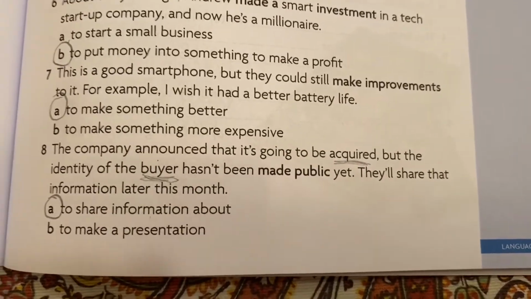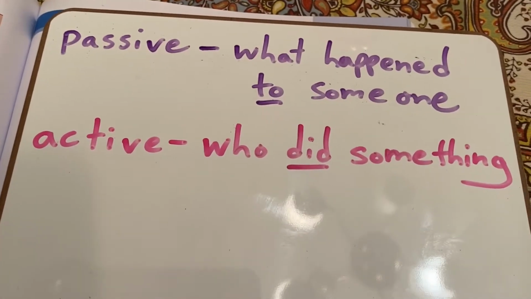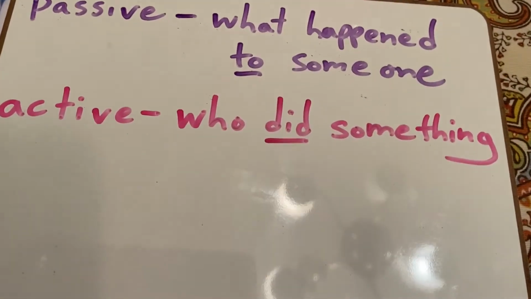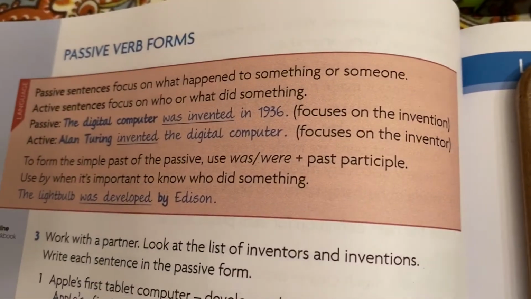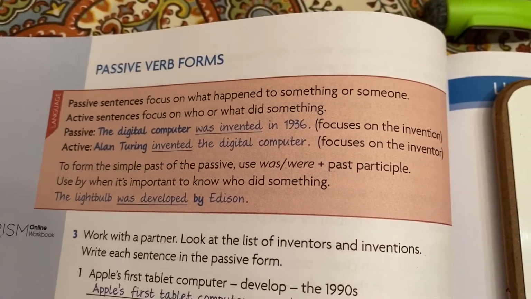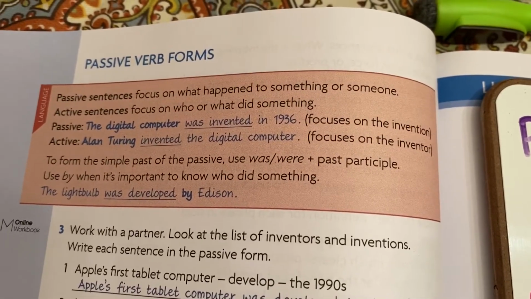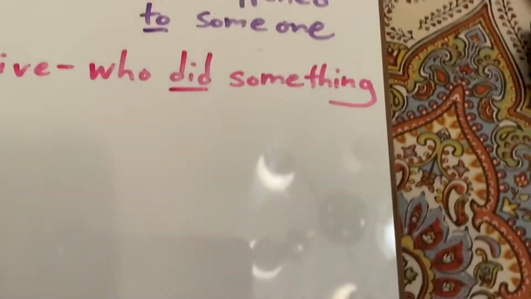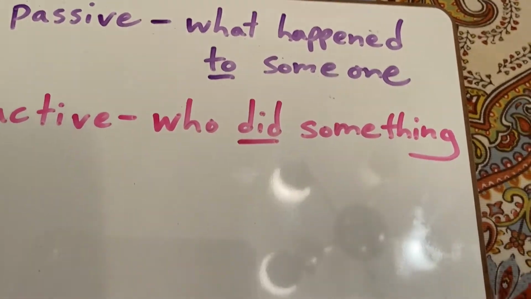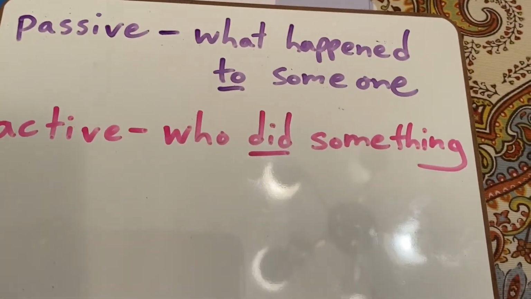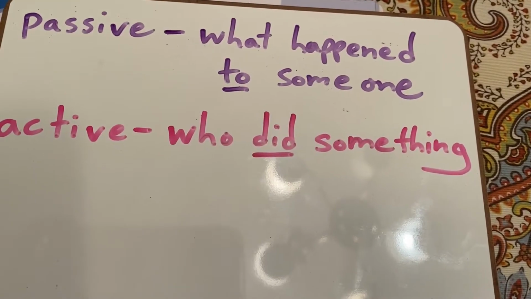Next, we'll have a quick review of passive and active verb forms. This can be found on page 134. And it describes passive sentences focus on what happened to something or someone. Active sentences focus on who or what did something. So for passive, it's a little bit of fancy writing. It's the result of what happened to someone.